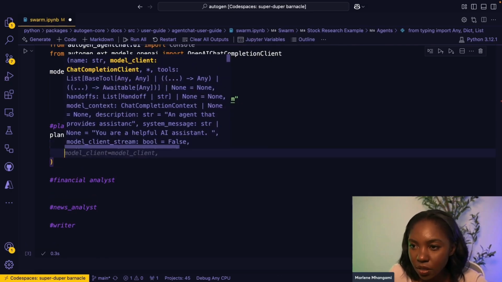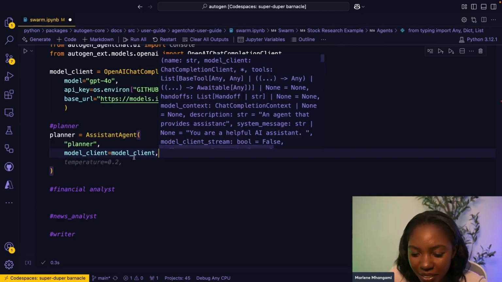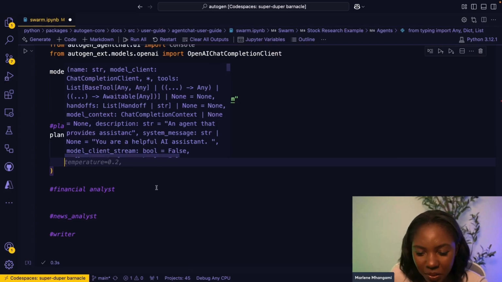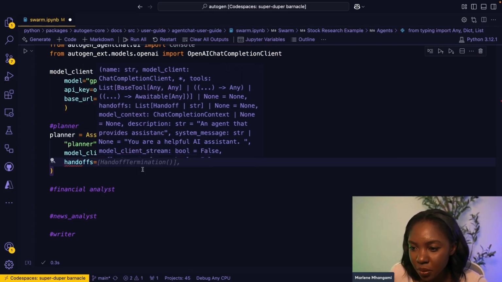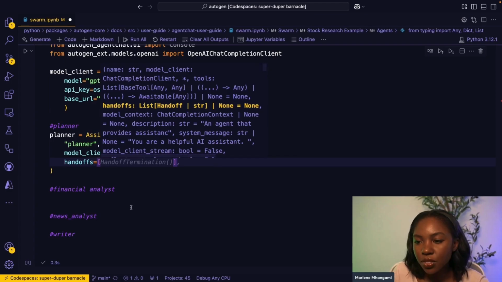And the nice thing is Copilot is filling stuff out for me, which is great. So we can do that. And then what we want to say is handoffs. That's the next thing we want to do. With the handoffs, we put in the agents that we want the planner to be able to hand off to.